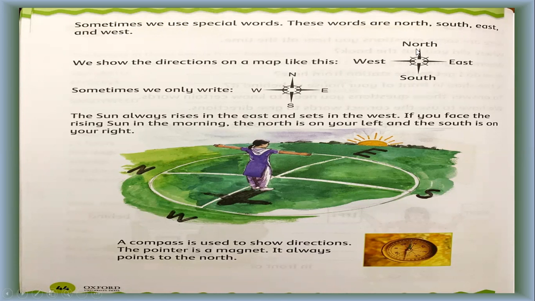So many times you heard it: north, east, south, west. Look, up north, down south. This side is east and the opposite side is west. So these are the names of directions. Four directions: north, south, east, west. You know it from your English books, many times you read that the sun rises in the east and it sets in the west.